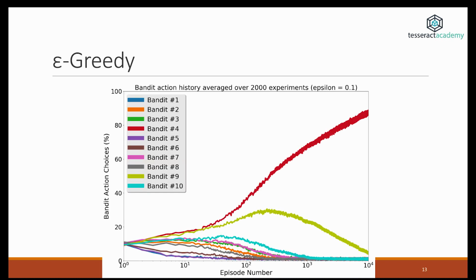Here is a graph of the Epsilon Greedy approach. And you can see that in this approach, we start and we click on various bandits and we try to figure out which one is the best. After a point, the algorithm converges to the best one. Now, when will this happen? It depends on the problem and also on the parameter epsilon. But at least there's a guarantee that if you try long enough, then eventually you're going to converge to something useful.